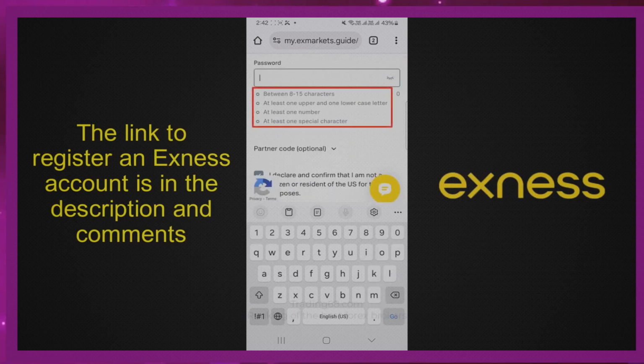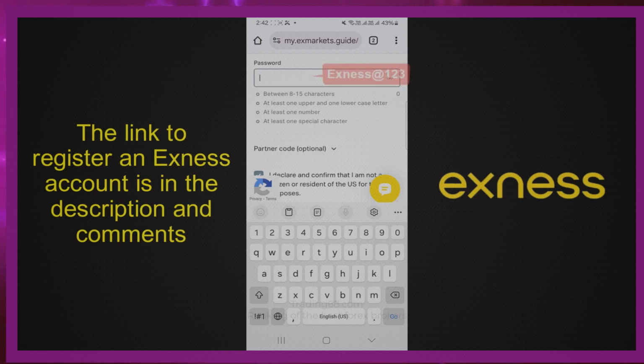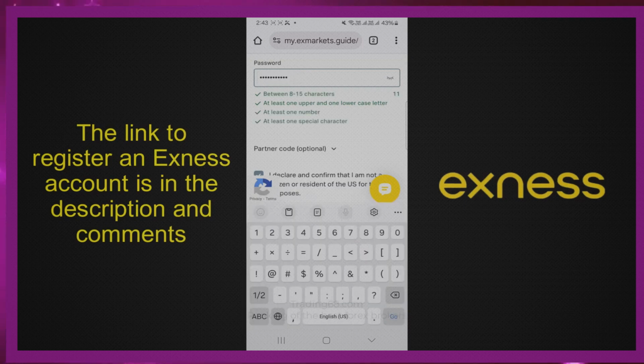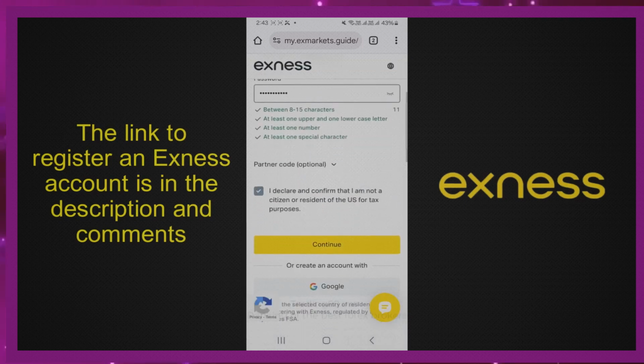For your password, please note that the password must be 8 to 15 characters long, at least one uppercase letter, one lowercase letter, one number, and one special character. I will give you an example on the screen for your reference. The partner code is optional. I will skip it. This is a confirmation that you are not a US citizen. Exness has ticked this box. When you have completed all the information, click Continue.